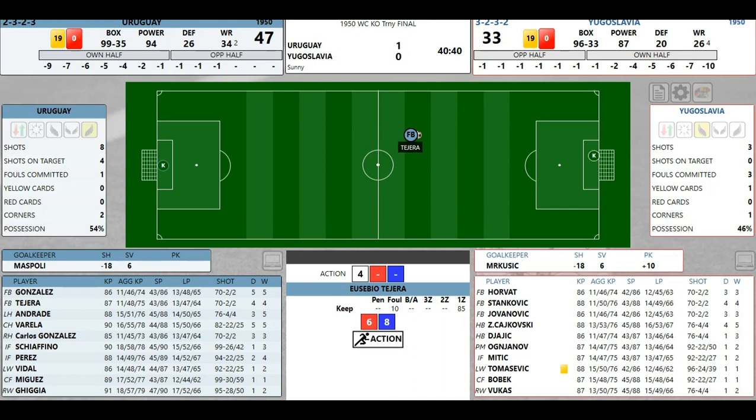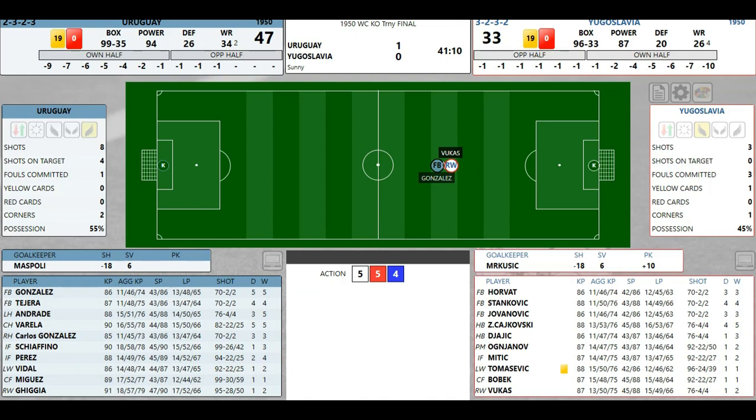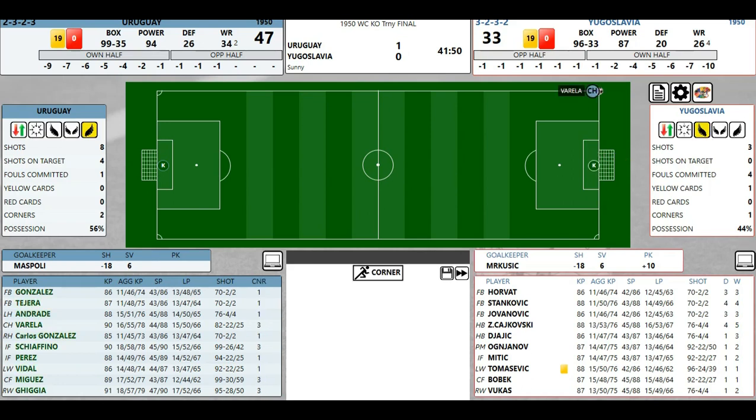Tahara. To Gonzalez. Fucas steals the ball. But Varela is fouled by Jovanic. The fourth foul for Yugoslavia. Indirect free kick by Schivado. Remember the man who silenced the Maracana, which they played no less than Frank Sinatra ever did.